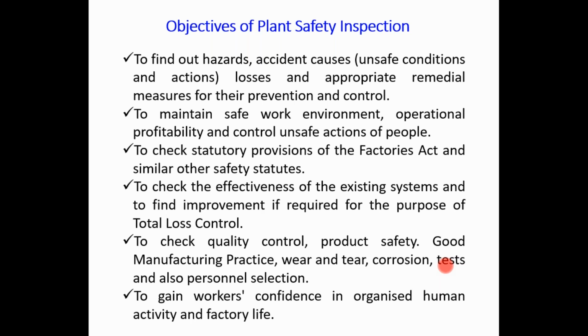Workers should notice these types of observations, inspections, quality checks, quantity checks, statutory checks, audit checks, etc., so that they can understand that the plant, the management, the government, third party persons, and all the people who are employees of the same organization are taking care of the persons and the properties, and then they will gain confidence in working in that area, even though some of the areas may be hazardous and some of the operations dangerous.